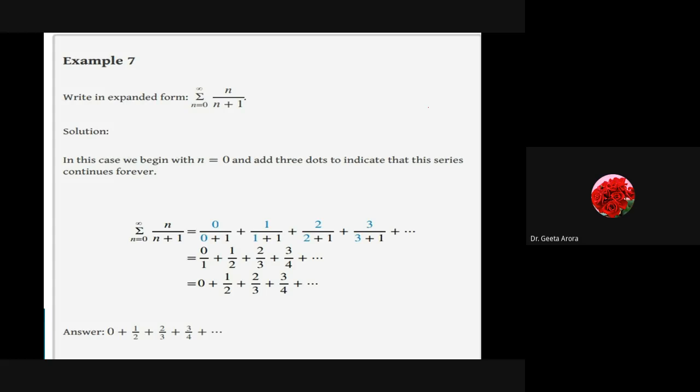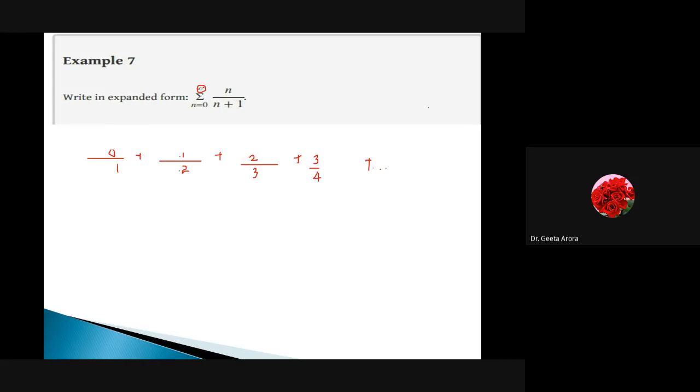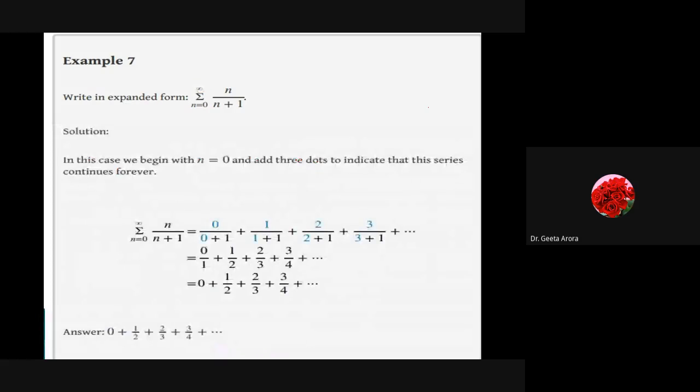Correct? Yes, ma'am. So this is the question we were asked, to write this given series in expanded form, and we have taken 4 terms here. We can go for more terms if we require, but it's not necessary. You just have to write 4 to 5 terms and put ellipses. If you do not put ellipses, then obviously there is a mistake, because the examiner will say you have written a finite thing, but actually it is an infinite one. Correct? So this is what we are looking for.